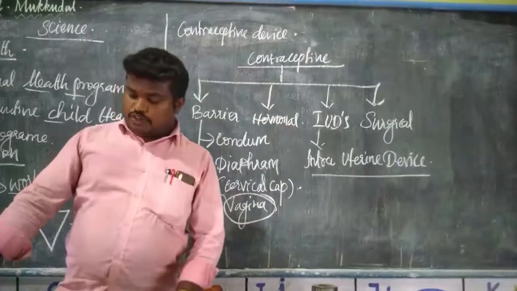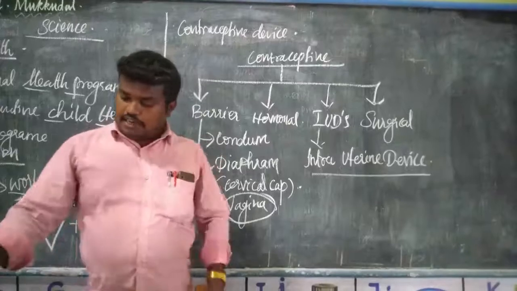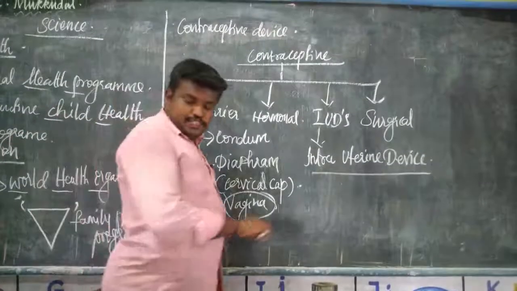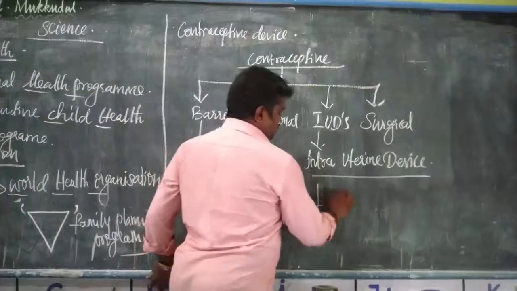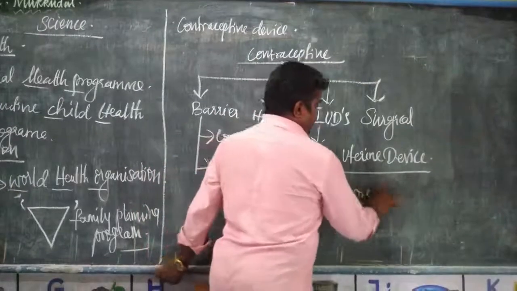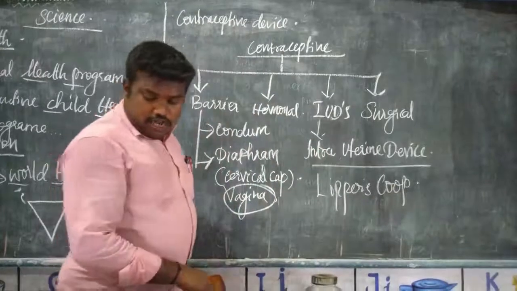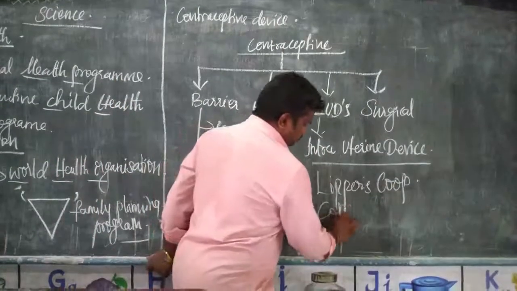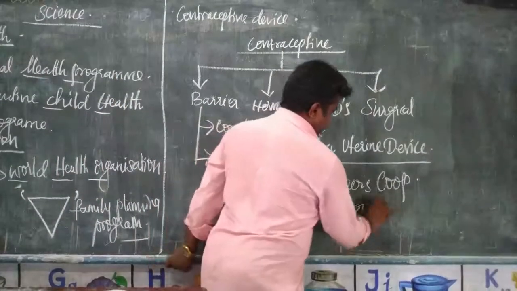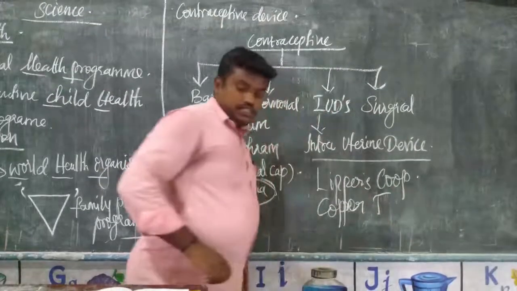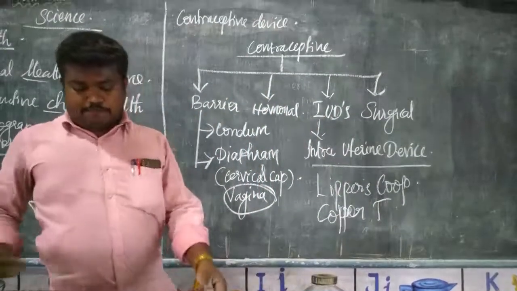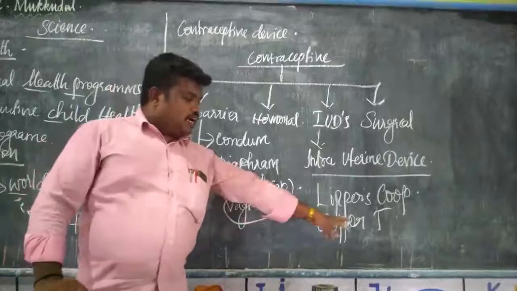One is the lippes loop, and another one is copper T.